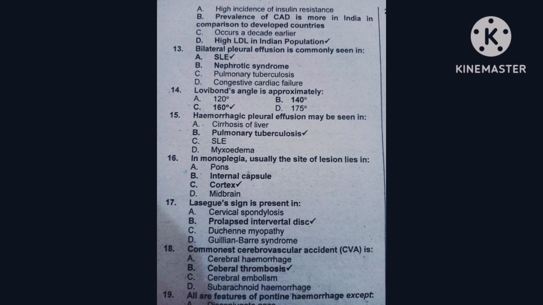Question number 13, bilateral pleural effusion is commonly seen in case of: option A is SLE, option B is nephrotic syndrome, option C is pulmonary tuberculosis, option D is congestive cardiac failure. The correct option is that bilateral pleural effusion is most commonly seen in case of systemic lupus erythematosus or SLE.